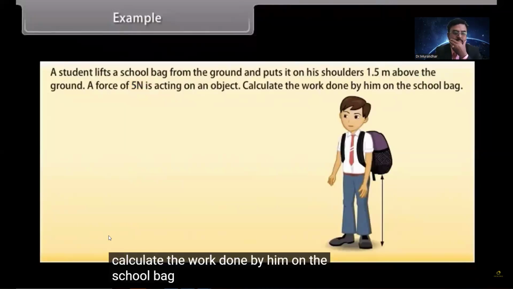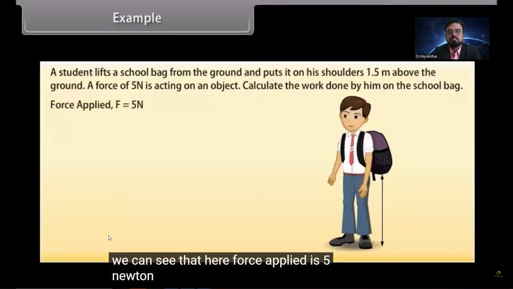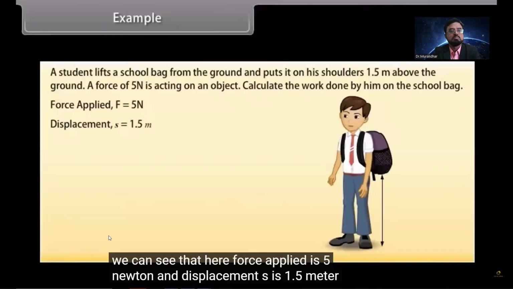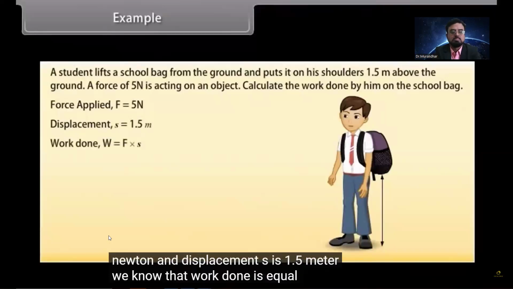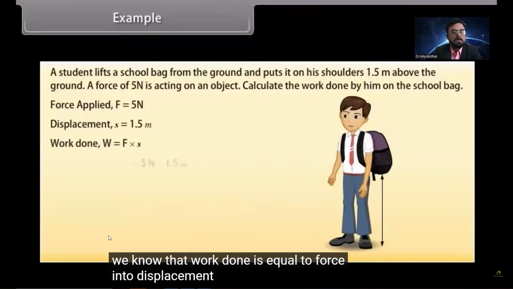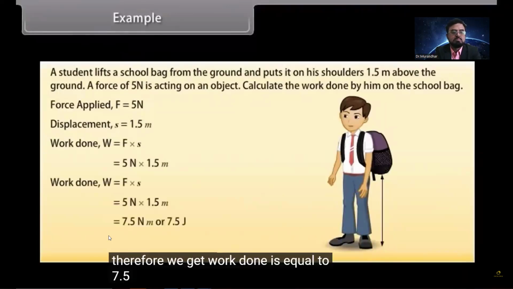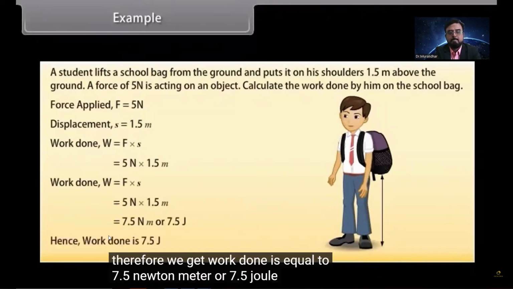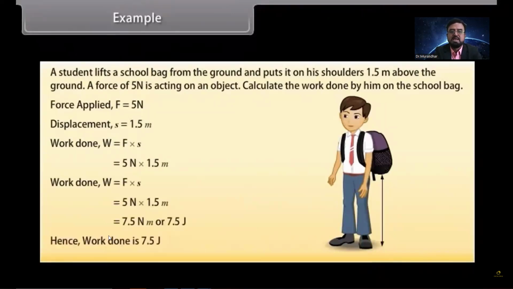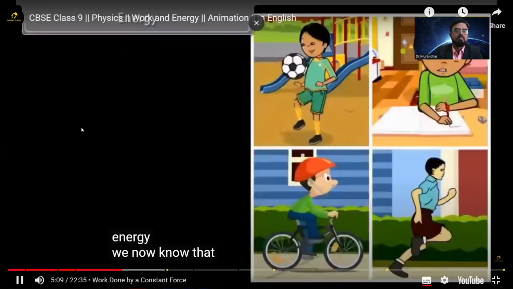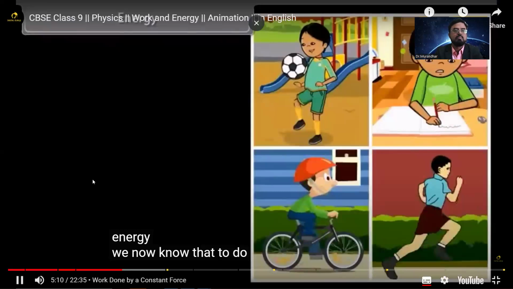We can see that here force applied is 5 Newton and displacement S is 1.5 meter. We know that work done is equal to force into displacement. Therefore, we get work done is equal to 7.5 Newton meter or 7.5 joule. A simple calculation.